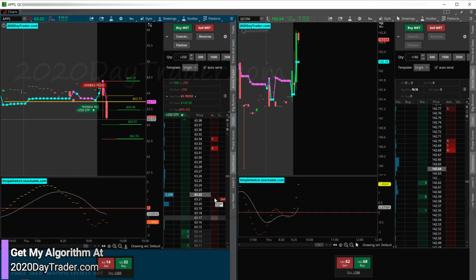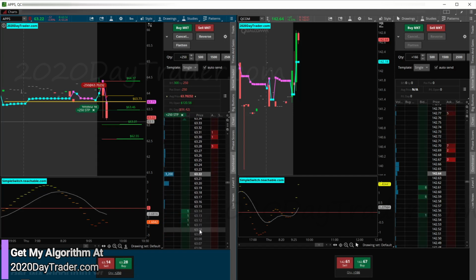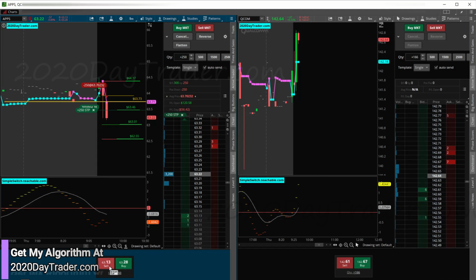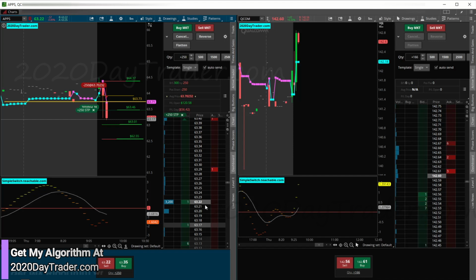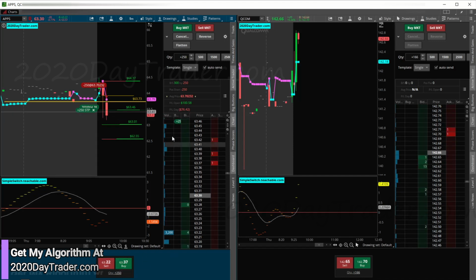So 32, or sorry, yeah. Yeah, we're good. Once this gets to 26, so we're at 28, I really want to get to 26 on my stop to account for that spread that was there earlier. That 20-cent spread could come back.